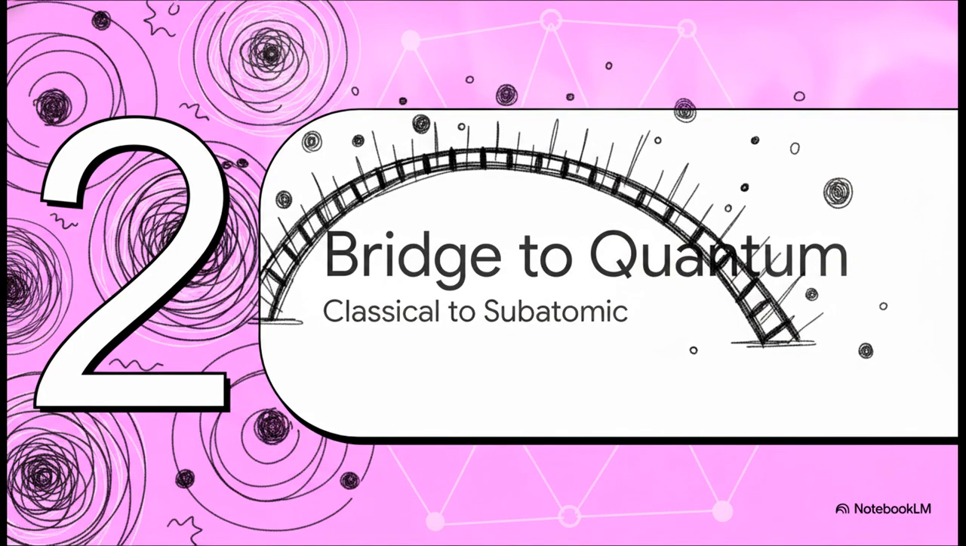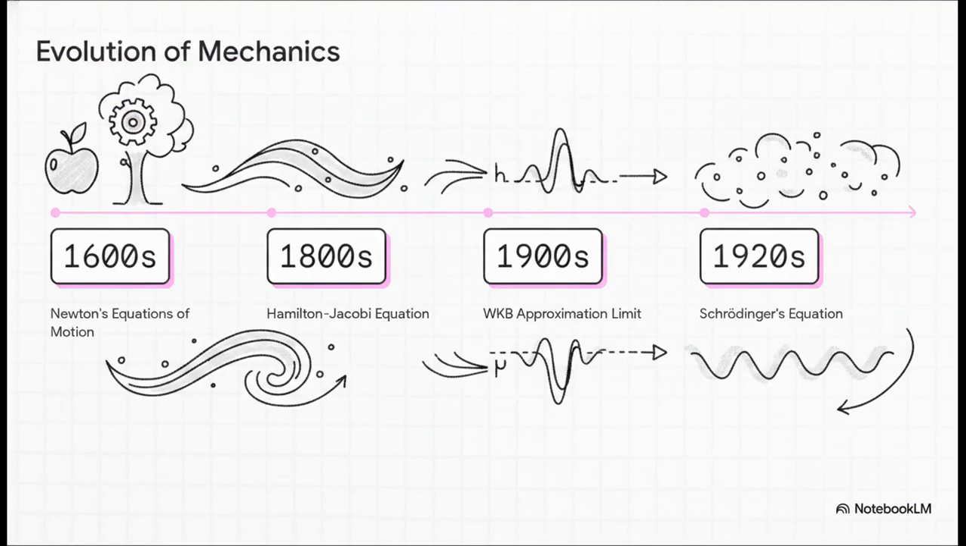All right, moving to section 2, the bridge to quantum mechanics, from the classical to the subatomic. It is absolutely wild to trace the evolution of these mechanics over the centuries. We start all the way back with Newton's equations in the 1600s. Then, in the 1800s, we get the Hamilton-Jacobi equation, which is this really cool formulation where the motion of a particle can be represented as a wave.